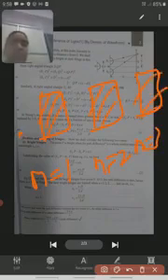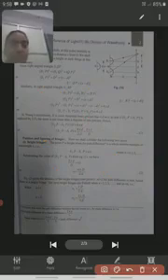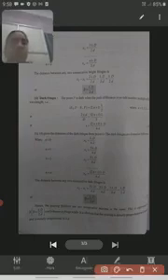So this is n1, this is the distance from center to the first fringe, second fringe distance from center. Okay, and in this way we will get xn is equal to n lambda D by 2d.